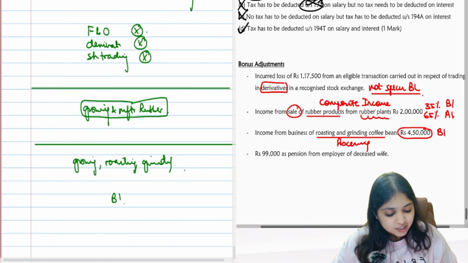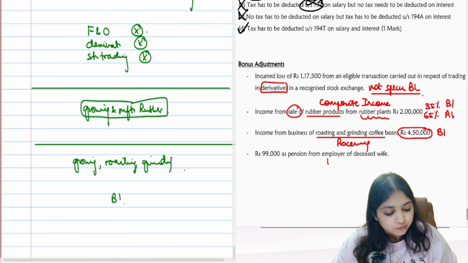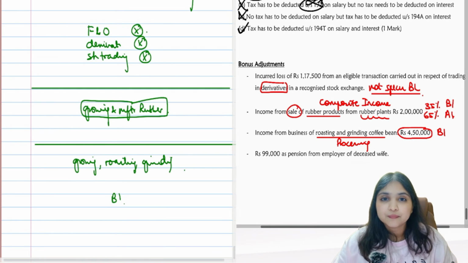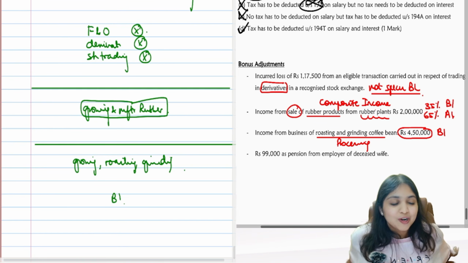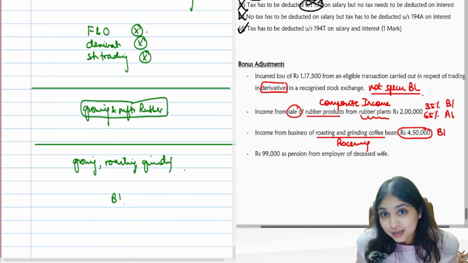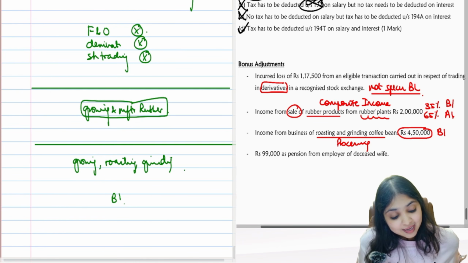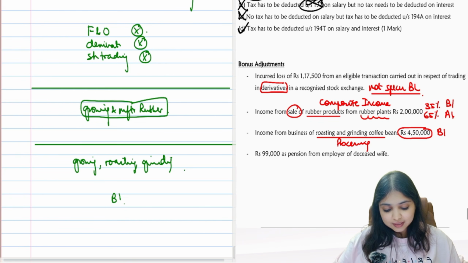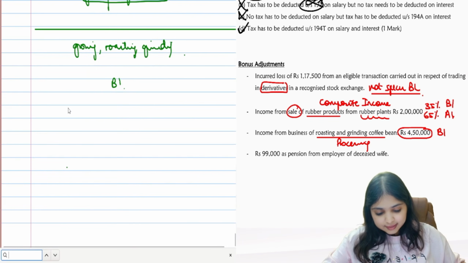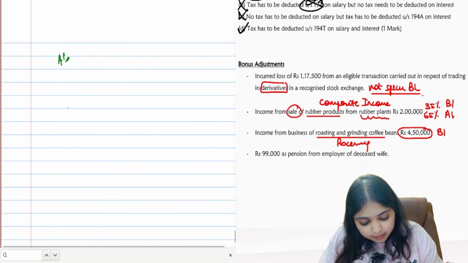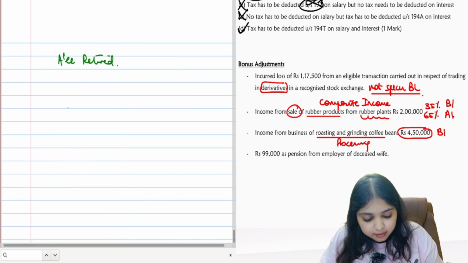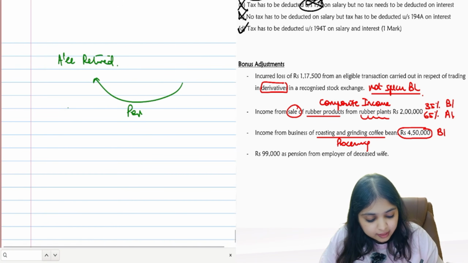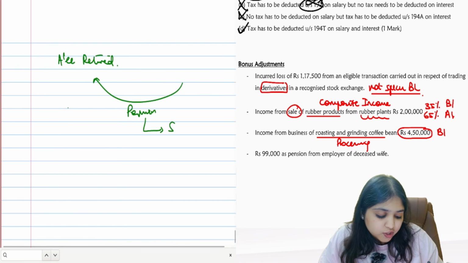Then this adjustment, 99,000 pension from employer of deceased wife. Which head of income, tell me? Will it go under IFOS head of income or under salary head of income? See, if the assessee retired and is getting pension, this will go to salary head.